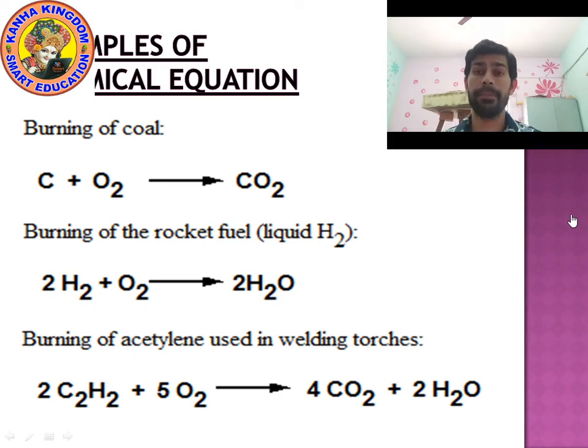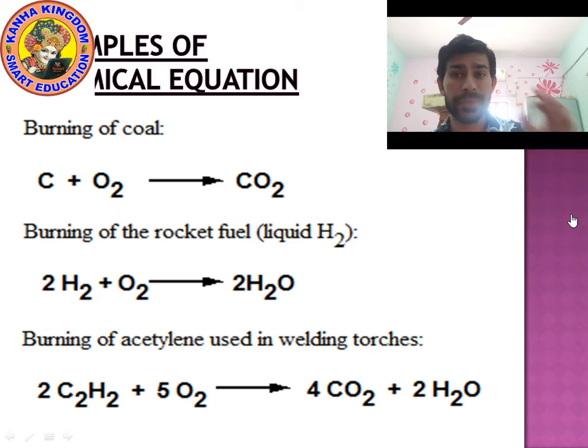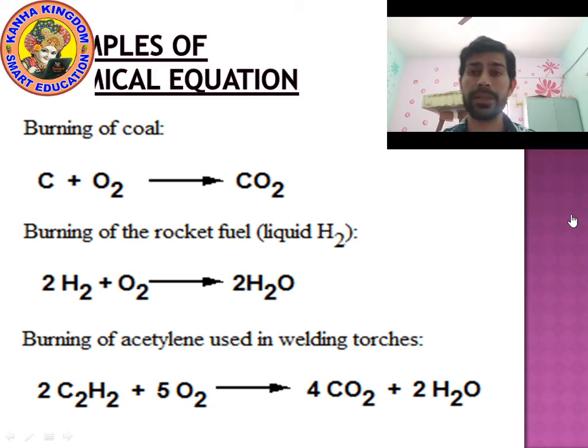Look, the first example, burning of coal. Coal contains carbon. So when coal is burnt, what happens? Carbon dioxide is released. What is the formula of carbon dioxide? CO2. When does any substance burn? A substance burns in the presence of oxygen. So look at the chemical equation of burning of coal: C plus O2 forms CO2.